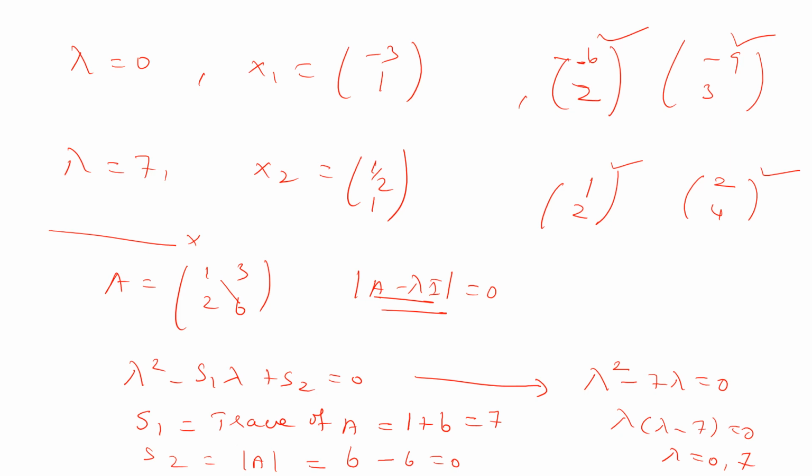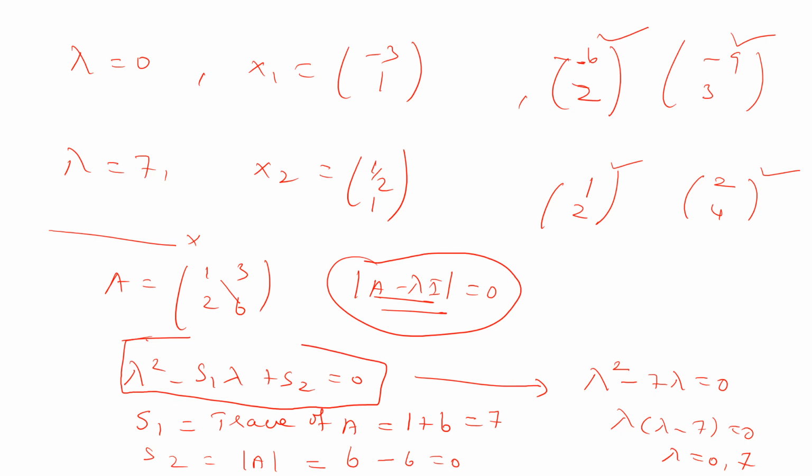So instead of the determinant of A minus lambda I equal to 0, we can use the simplified form lambda square minus S1 lambda plus S2 equal to 0. This is for a 2 cross 2 matrix. What about a 3 cross 3 matrix?